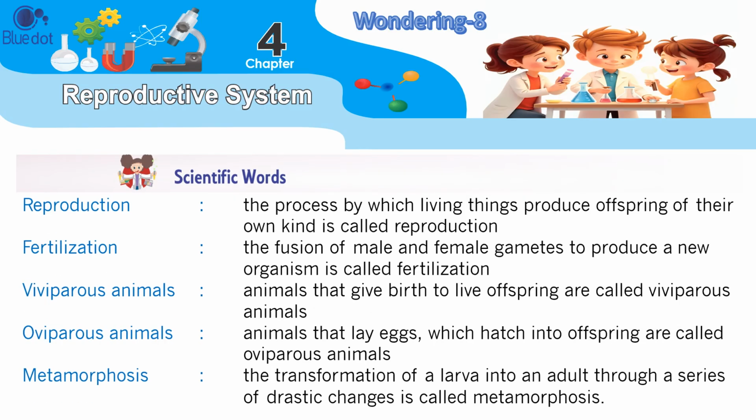Scientific words. Reproduction, the process by which living things produce offspring of their own kind, is called reproduction. Fertilization, the fusion of male and female gametes to produce a new organism, is called fertilization. Viviparous animals, animals that give birth to live offspring, are called viviparous animals. Oviparous animals, animals that lay eggs, which hatch into offspring, are called oviparous animals. Metamorphosis, the transformation of a larva into an adult through a series of drastic changes, is called metamorphosis.